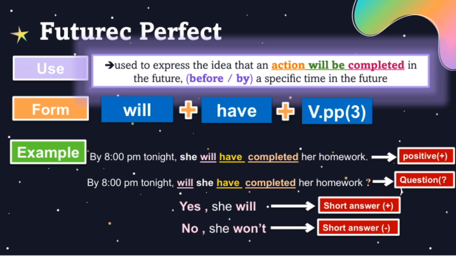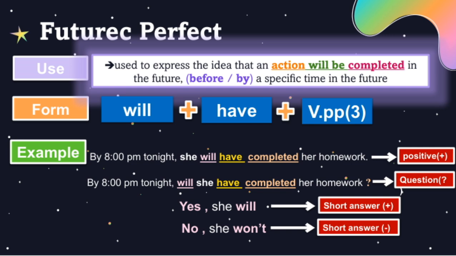Now focusing on the question, by 8:00 p.m. tonight, will she have completed her homework? We're using the future perfect tense here. The key phrase is will have completed, which indicates that the action will be finished before that specific future time. This tense, the future perfect, is used to express that an action will be completed before a certain point in the future.